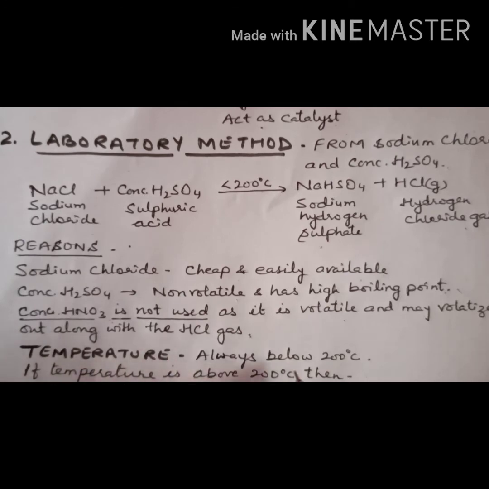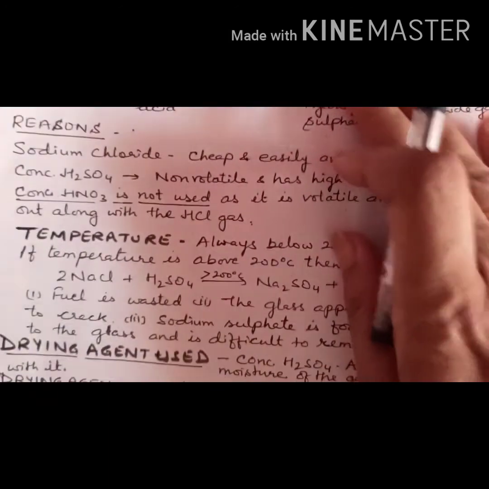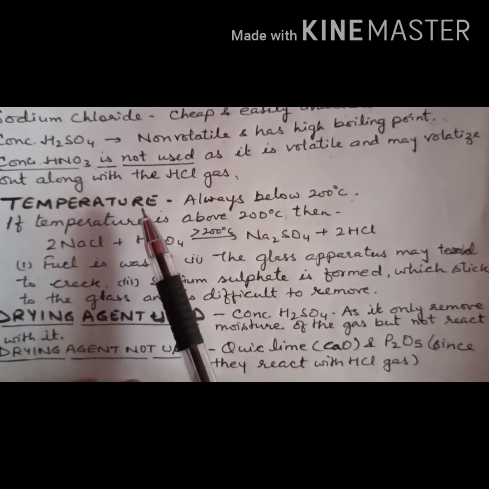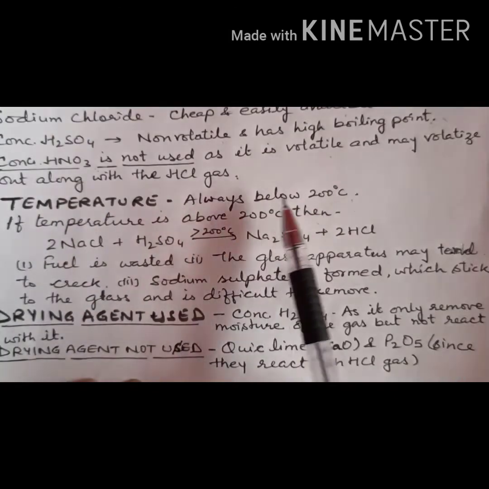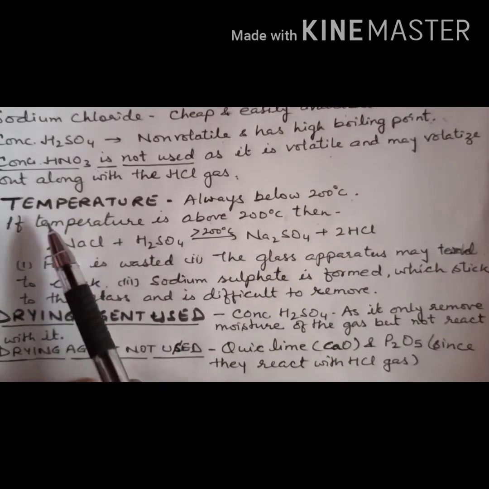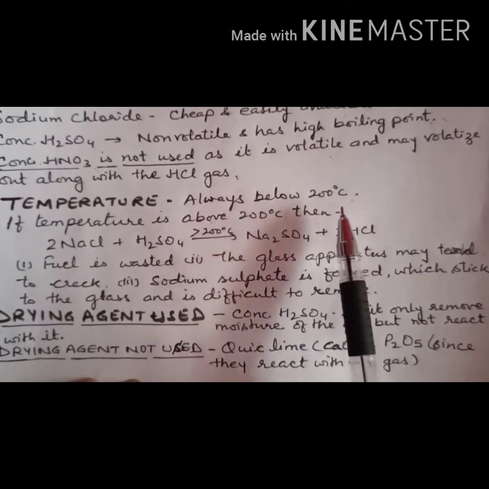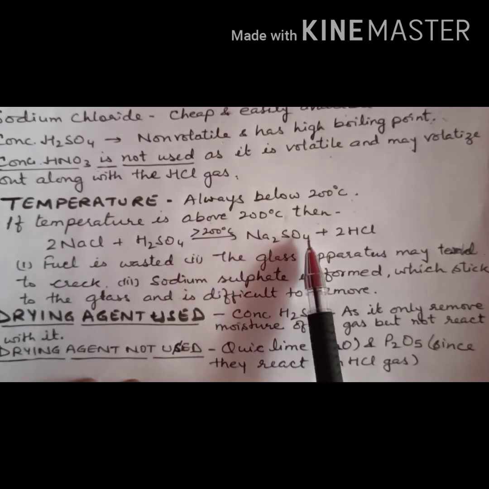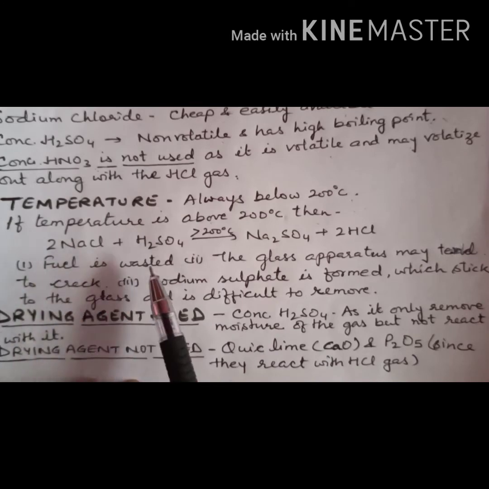Now next is the temperature. The temperature should always be below 200 degrees Celsius. How much temperature will you take? It is always below 200 degrees Celsius, right? If the temperature is above 200 degrees Celsius, then what happens? The salt which is formed is sodium sulfate in place of sodium bisulfate, and then fuel is wasted.